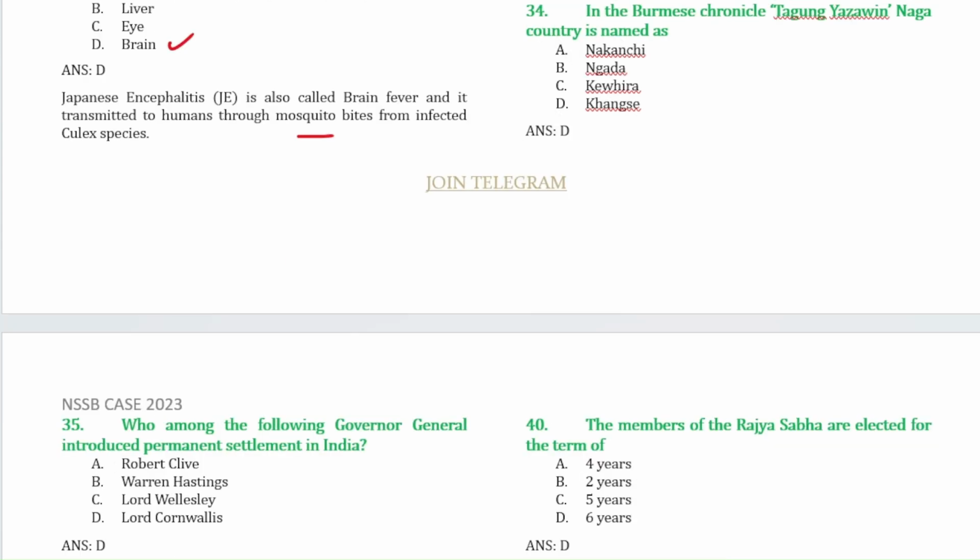In the Burmese chronicle Tazung Yazawin, Naga country is named as Kangse. Who among the following governor generals introduced permanent settlement in India? It was Lord Cornwallis.